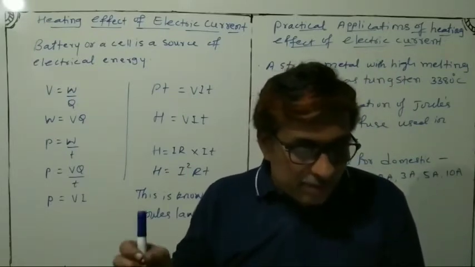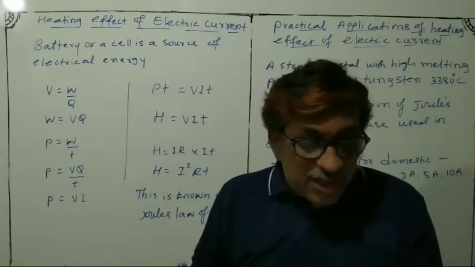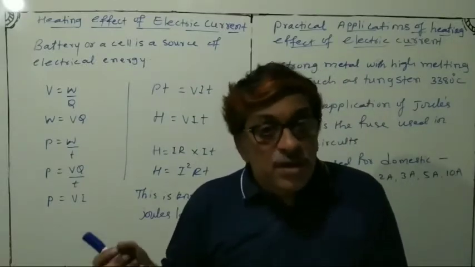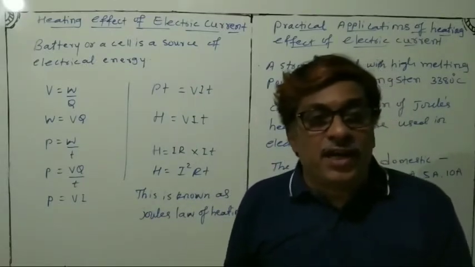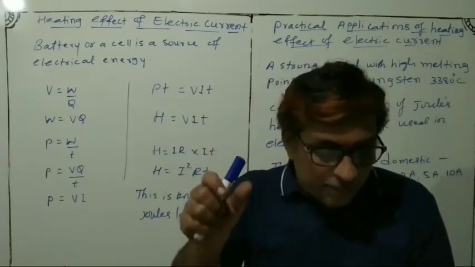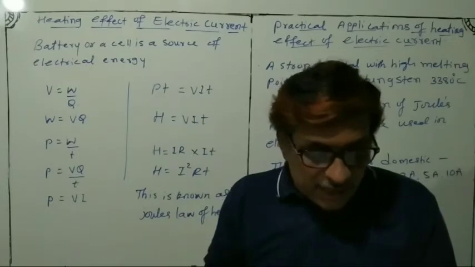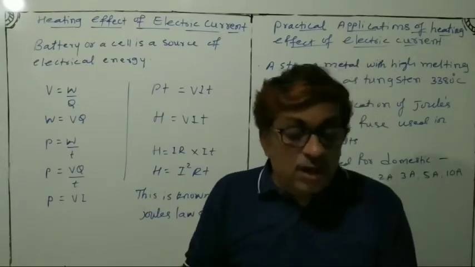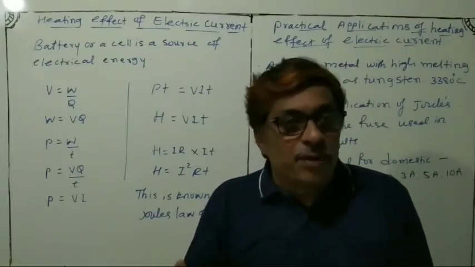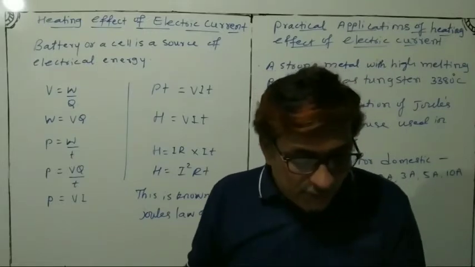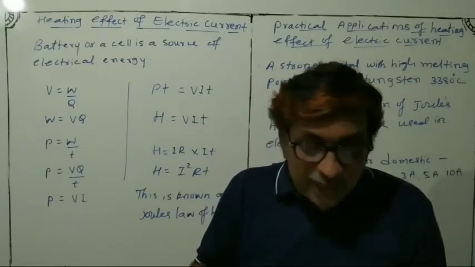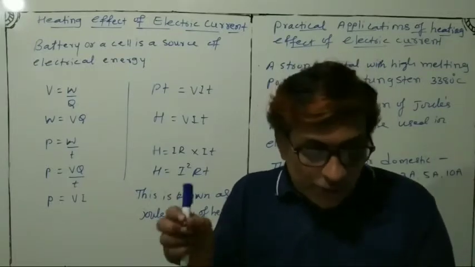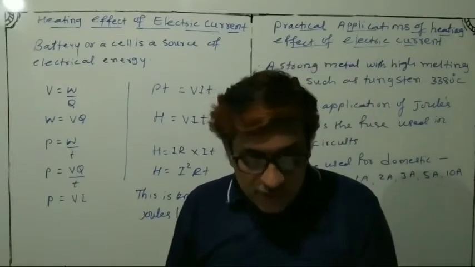A battery or a cell is a source of electrical energy. The cell contains chemicals, and the chemical reaction within the cell generates the potential difference between its two terminals. So this you learnt in the previous video: the potential difference between the two terminals sets the electrons in motion. So what will happen when current flows through a resistor or a system of resistors connected to the battery?